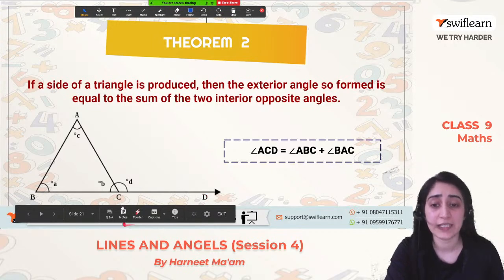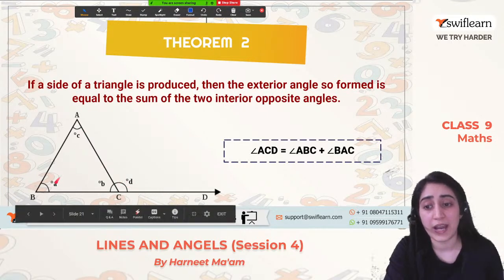Okay. Then it says the external angle. So the external angle we said is D degree, we have named it D degree. Then it says that the angle so formed is equal to the sum of two interior opposite angles. So what happens is this D angle is equal to adding the angles A degree plus C degree.